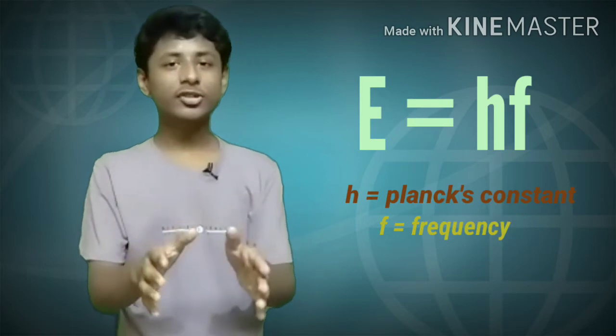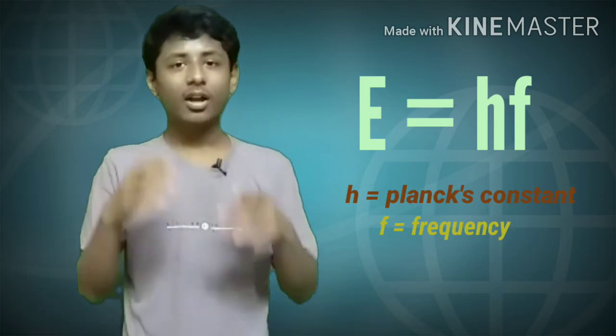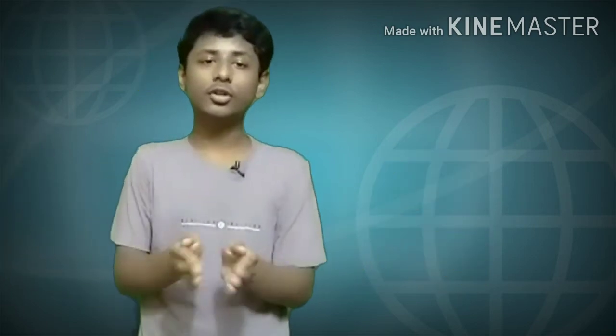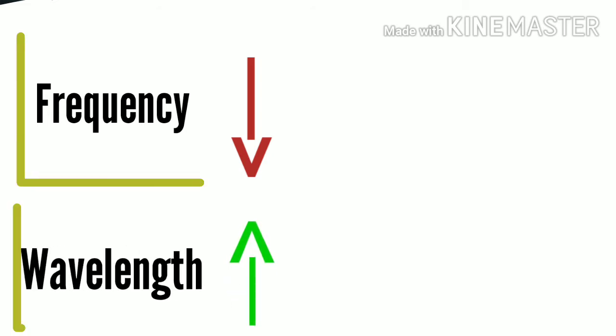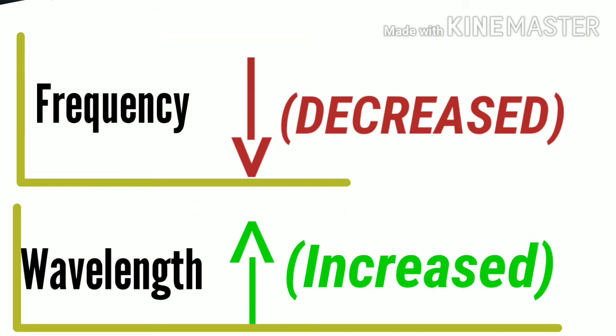We can also look at it this way: the energy of a photon is given by Planck's constant times frequency. Planck's constant is a constant, it cannot change. That means the frequency has changed. The frequency has decreased as the photon travels. The space is expanded, which means the photon along with the space has been stretched, and that's why the wavelength has increased, and that's why the frequency has decreased. So the energy is destroyed. We don't know where it goes, but it's just destroyed. Energy is not conserved in general relativity.